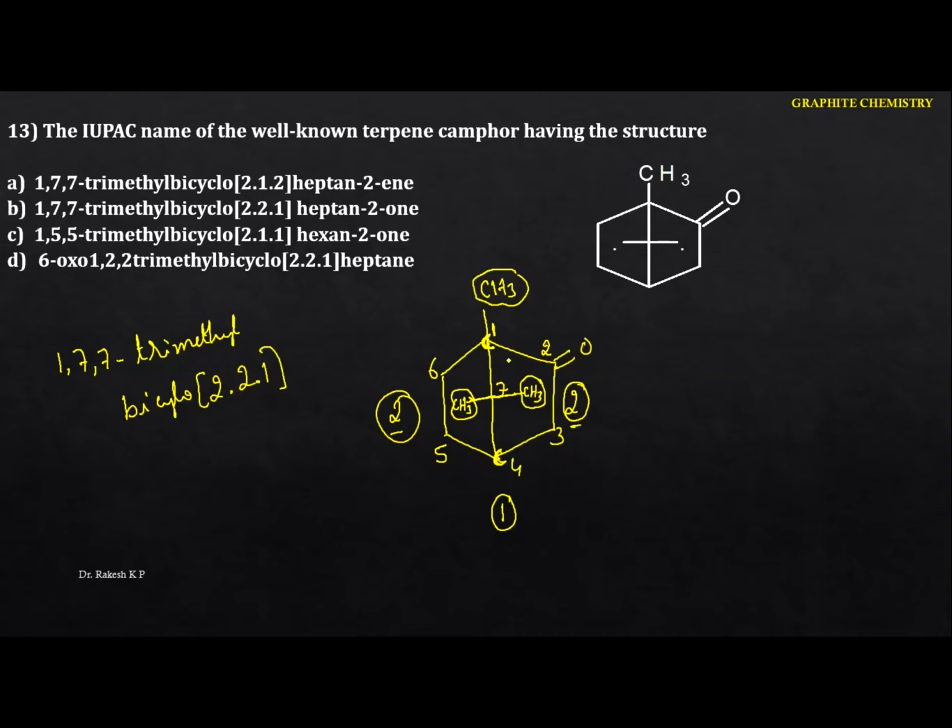Okay, so the next thing is to count the number of carbon atoms. The total number of carbon atoms is 7, so what you are going to write is hept, and for carbon to carbon single bond, you write ane. But see the next one here. Here we have the functional group, that is the ketone. The suffix for the ketone is one. See the position of the ketone, that is 2-one. Hence the IUPAC name for this compound is 1,7,7-trimethylbicyclo[2.2.1]heptan-2-one. Hence the option is which one? The B.